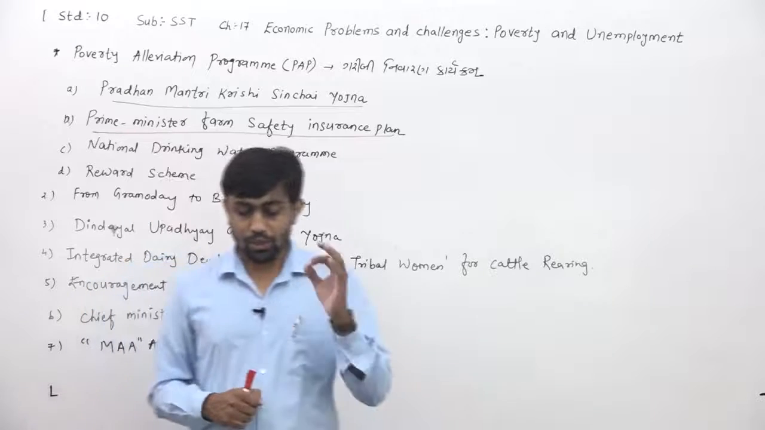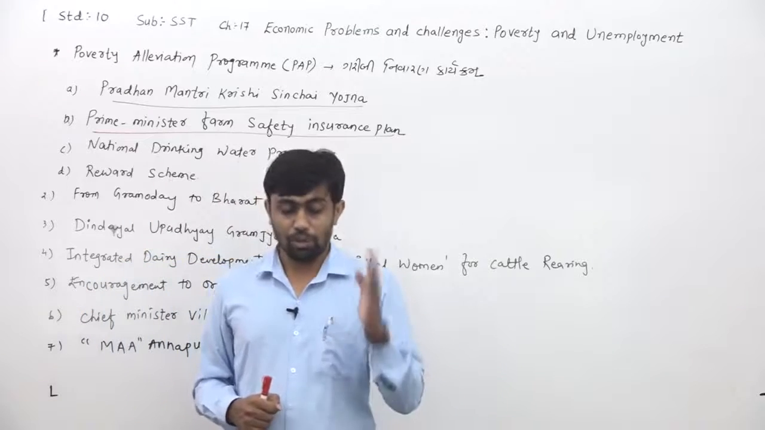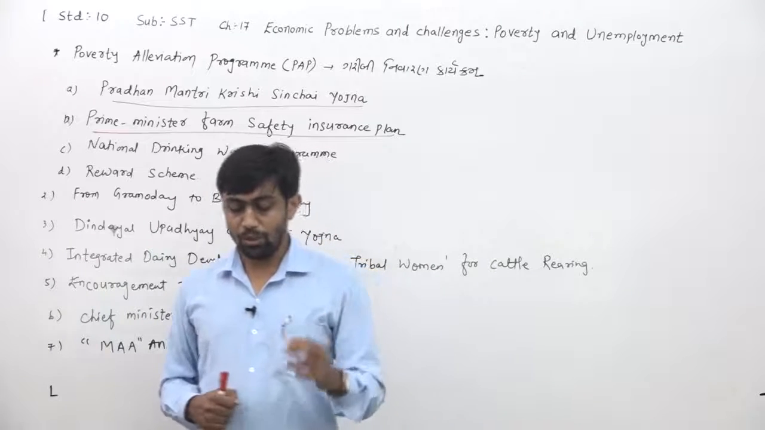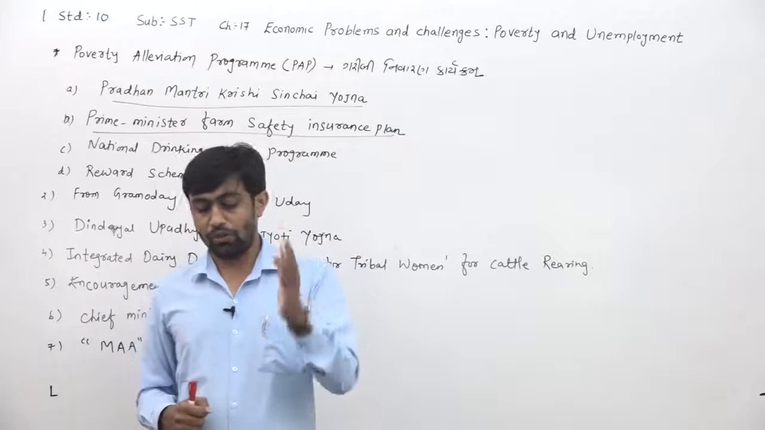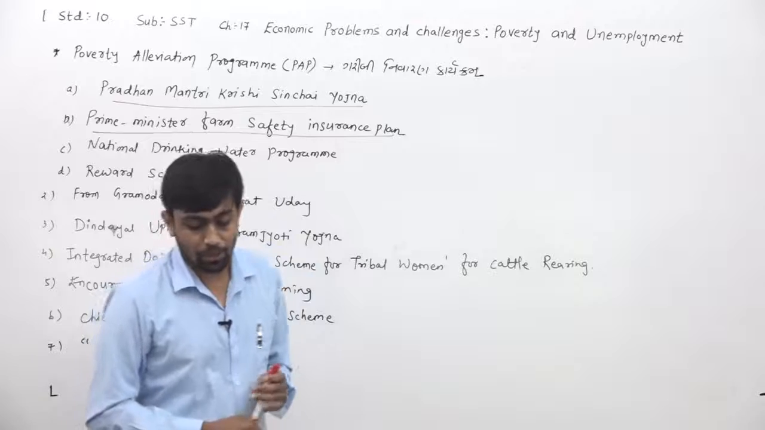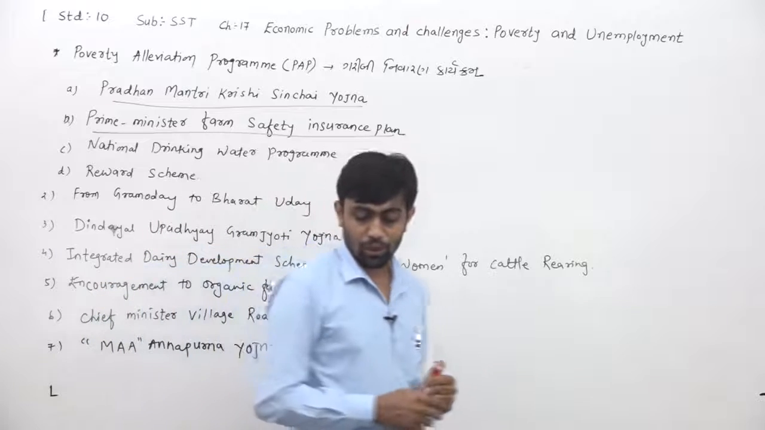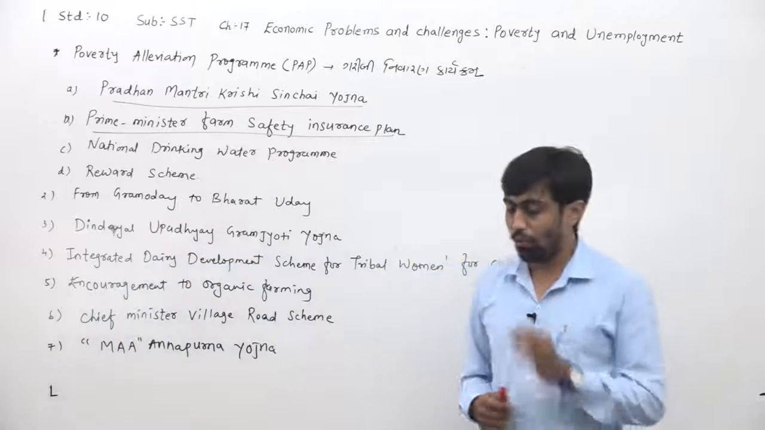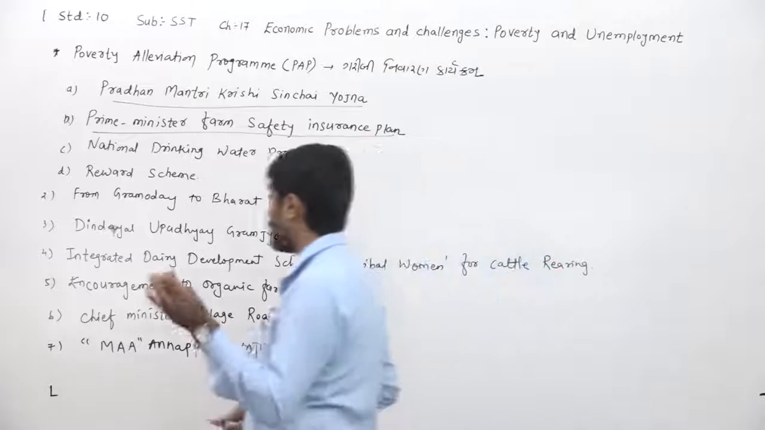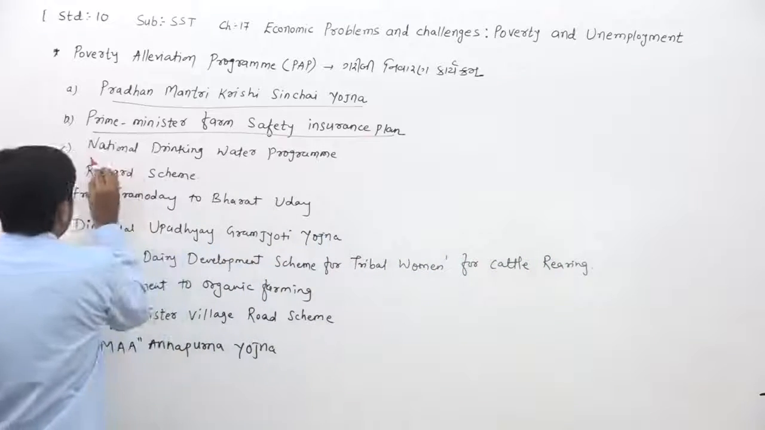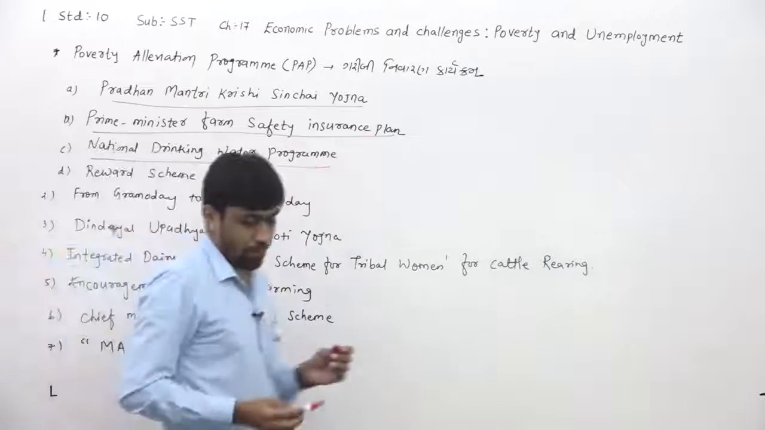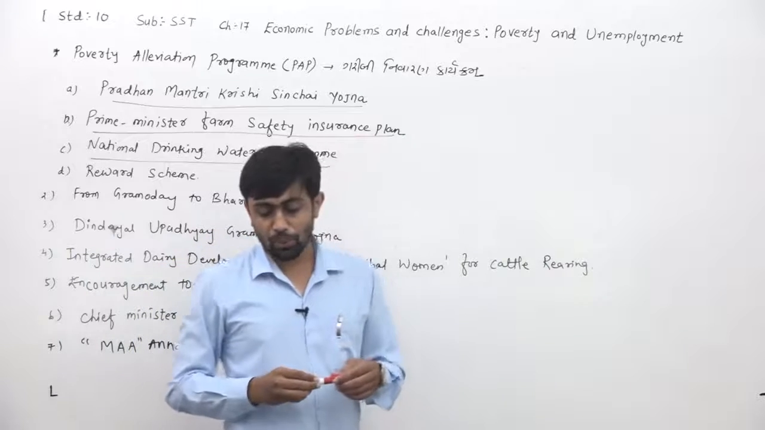Also, we can say that whatever the price of the farmer's product, they have to also give stabilization of their price. Next, they have to give about the National Drinking Water Program. National Drinking Water Program.